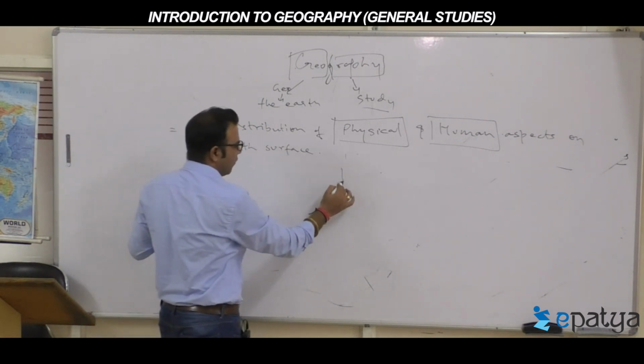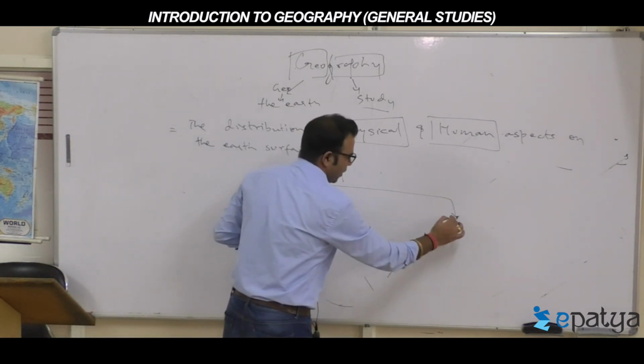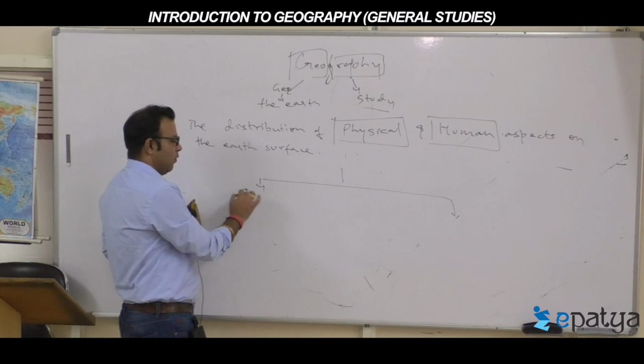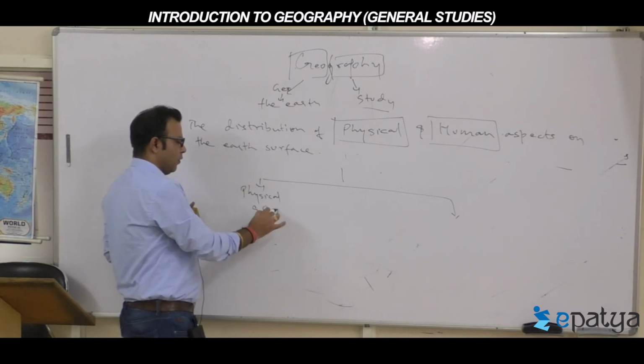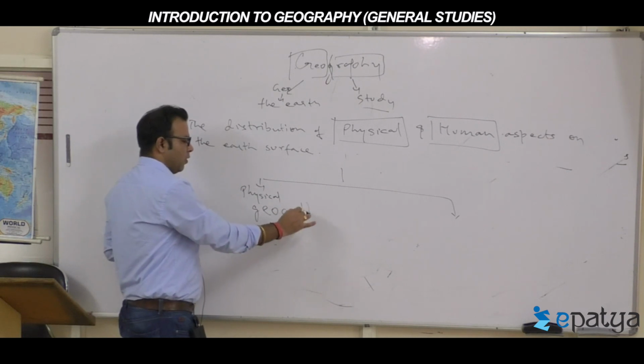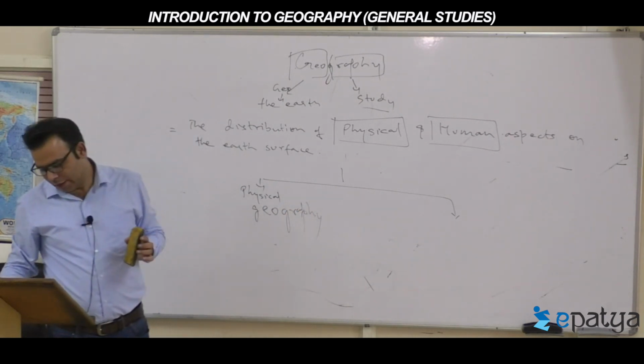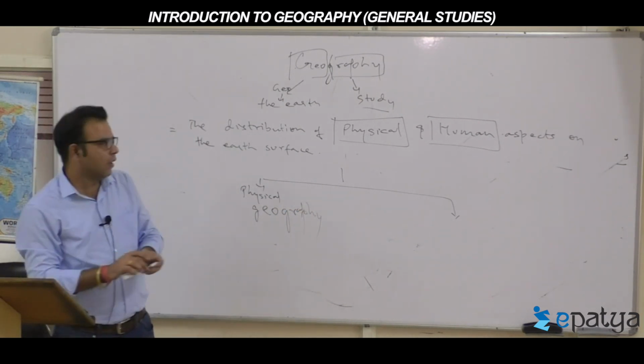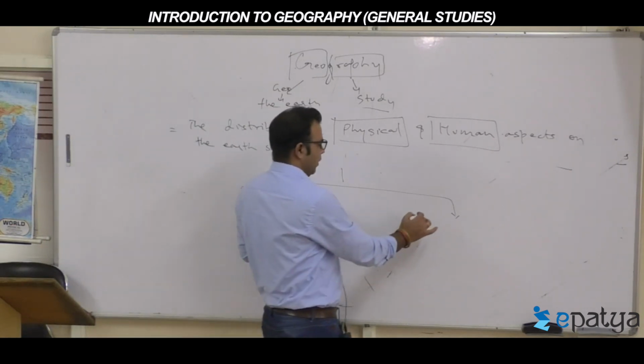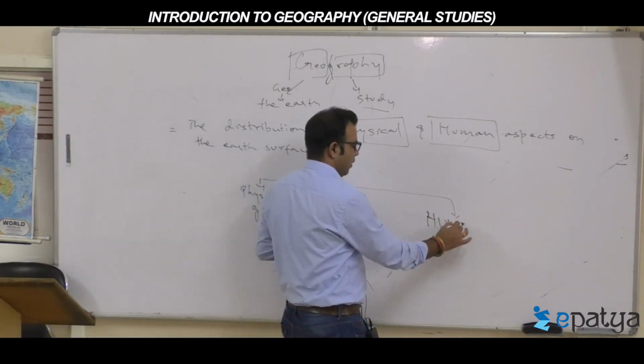So geography is divided into two major branches. One called physical geography. Second called human geography.